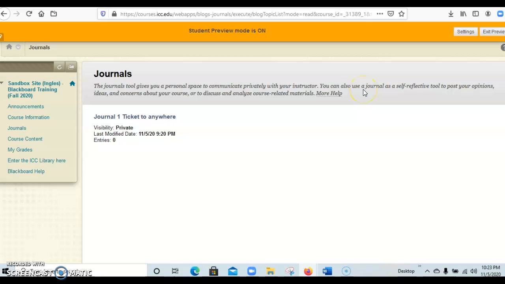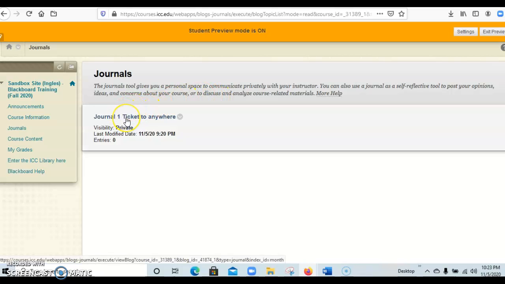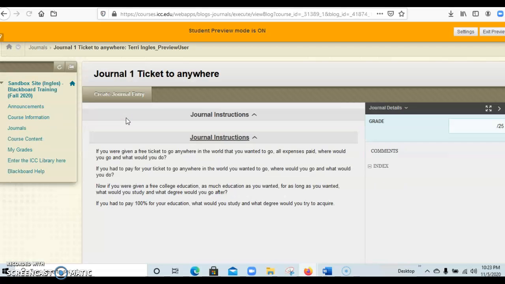You'll also be able to use this journal as self-reflection. This is about your opinions, your ideas. It'll be information about the course. You're going to be given a prompt of something to write about. And just so you know, it goes to only me, the instructor. It does not go to anyone else in the course. No one else will be able to see it except for you and me as the instructor. So you'll click on the journal.